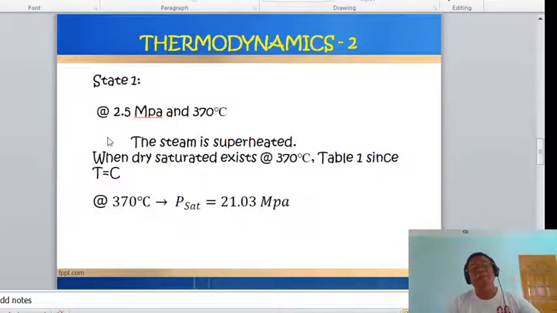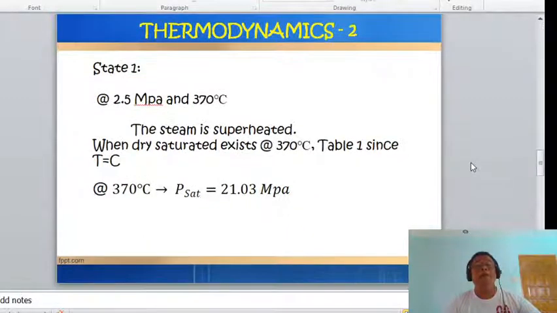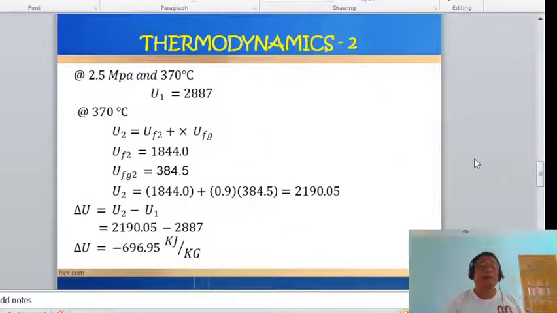Take note that if you are very familiar, of course, with using the steam tables, it is very easy for you to obtain the answers to the questions that could arise.